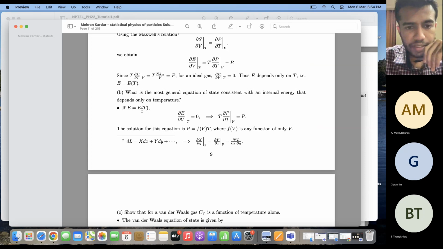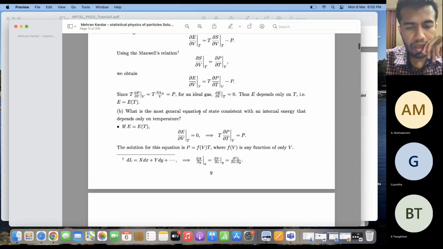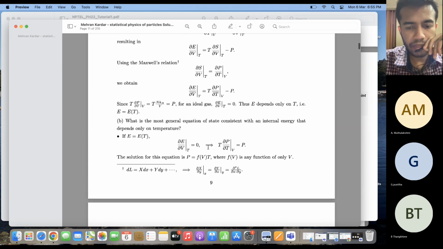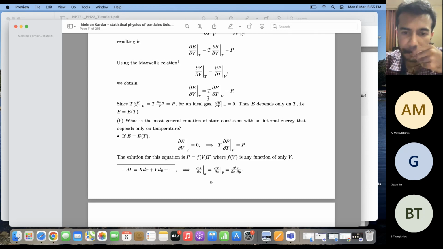Okay, so if E is equal to E of T, only a function of temperature, then if I take a partial derivative with respect to volume at a given temperature, it will be equal to 0. And this would in turn imply that T times del P del T at constant V is equal to P. Why? Because this is what we get by using the first law and Maxwell's relation.